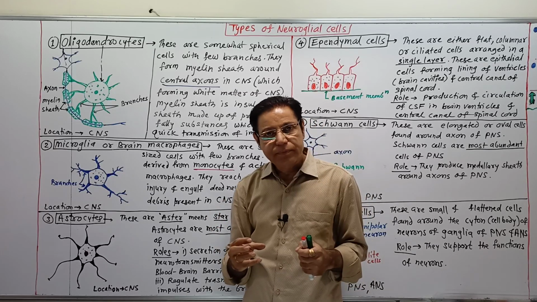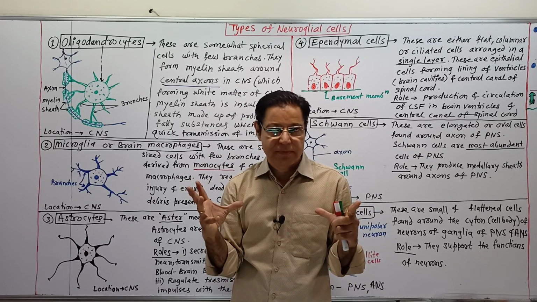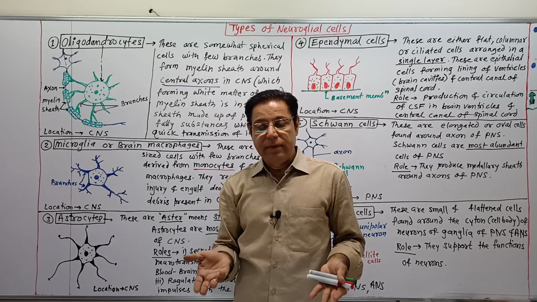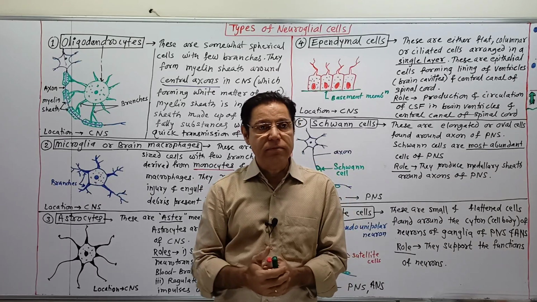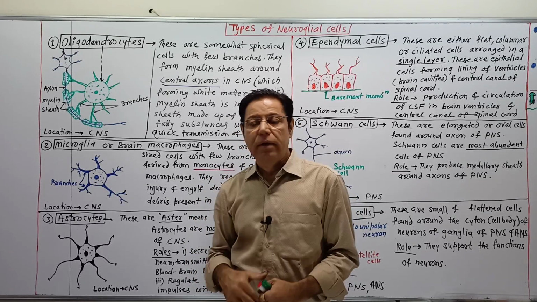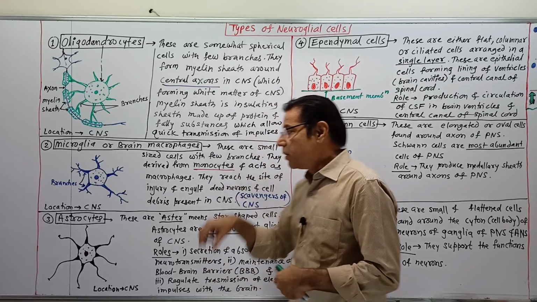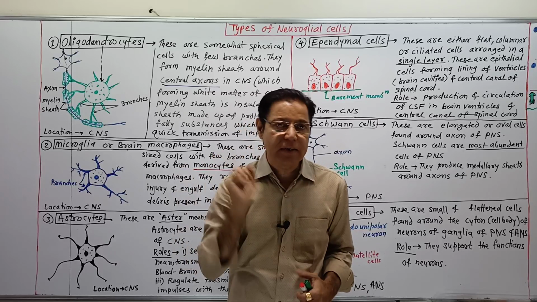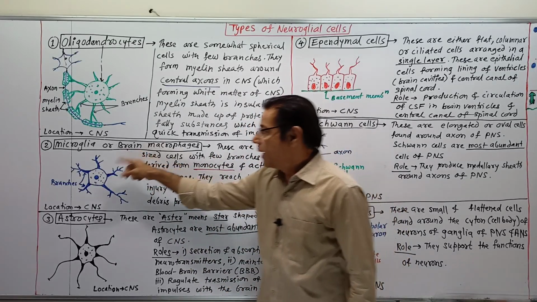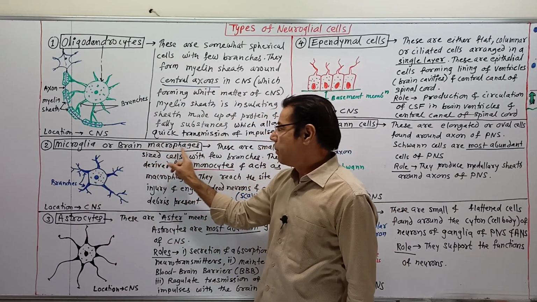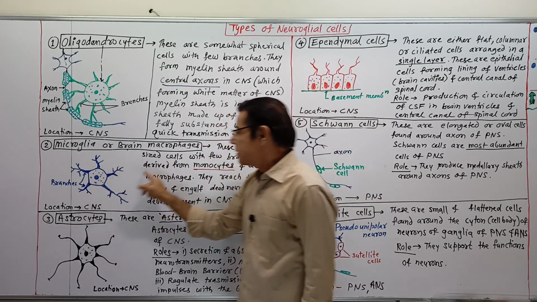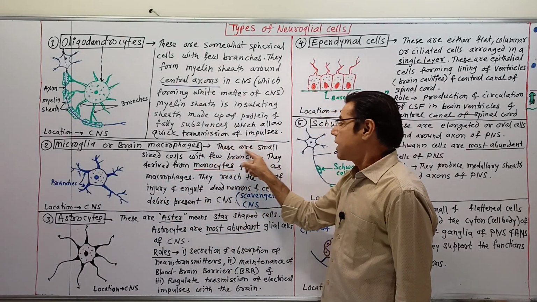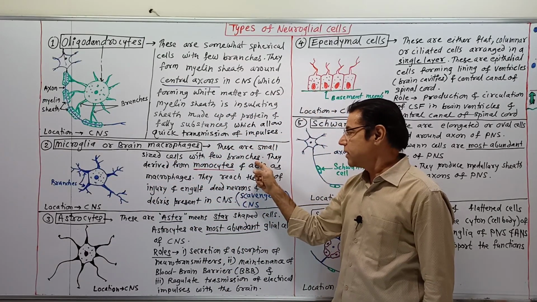Macrophages are derived from monocytes. Monocytes become large and they develop a scavenging function, meaning engulfing function. They engulf or swallow the cellular debris present in any type of injury that occurs in the central nervous system. Microglia, meaning brain macrophages, are like this. They are small size cells with few branches.